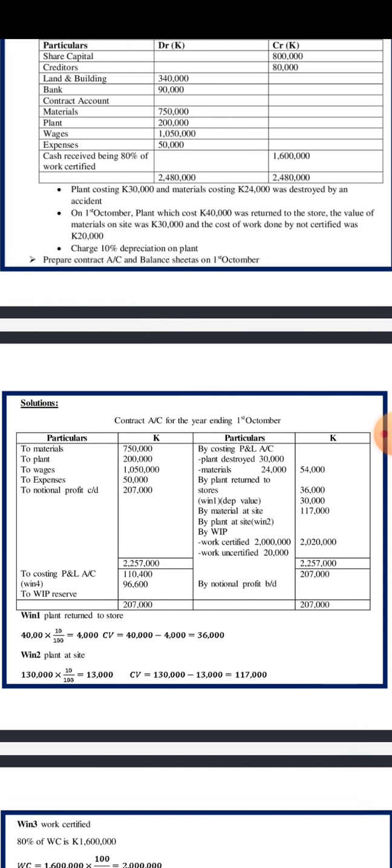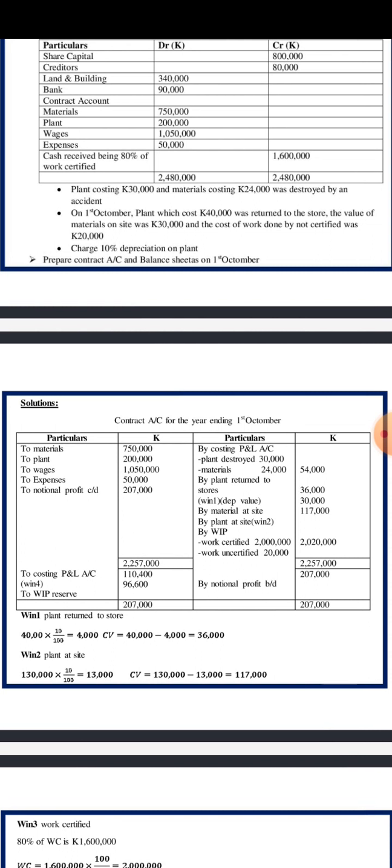Again, we go further by plant at site. For plant at site, we know we have been given that 200,000. We need to see what is remaining at site, because we have been told that plant worth 30,000 was destroyed and another worth 40,000 was retained to the store. So this was removed from the site and taken back to the store.